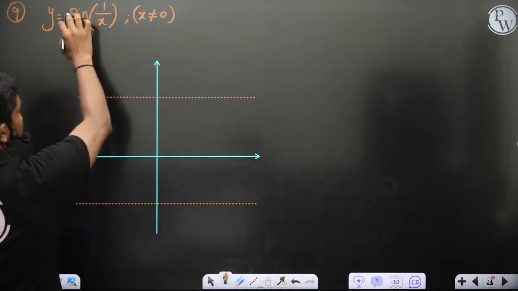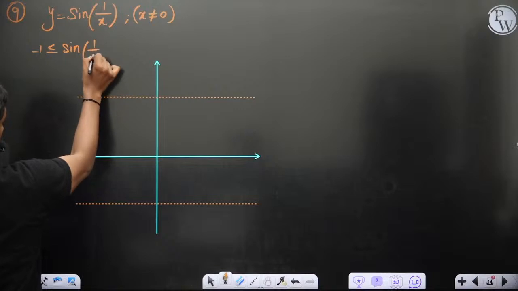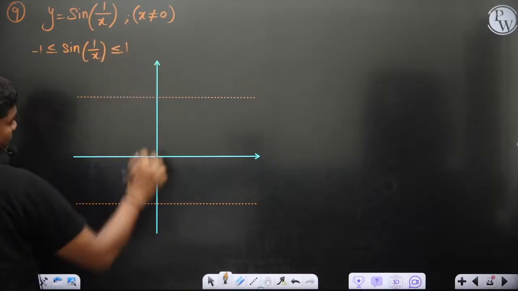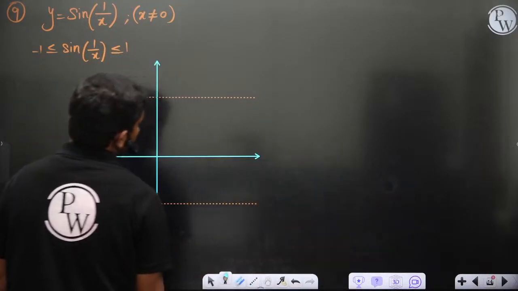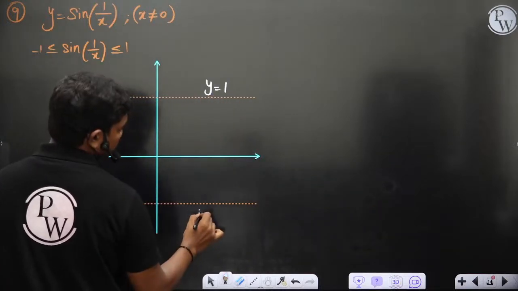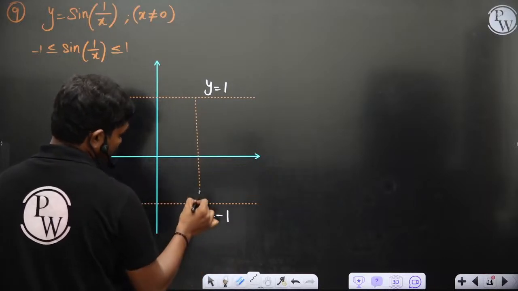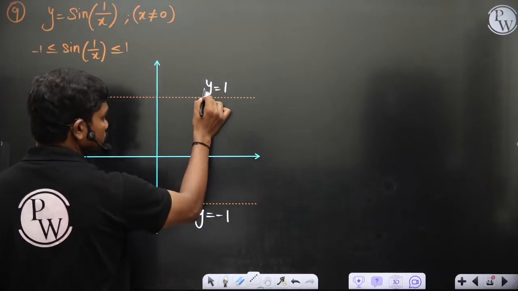Because whatever you keep here, this sine always gives you a value in between. So the graph lies somewhere in between, y equal to 1 of course, and y equal to -1. So ultimately after some limit, the function dies down to 0.